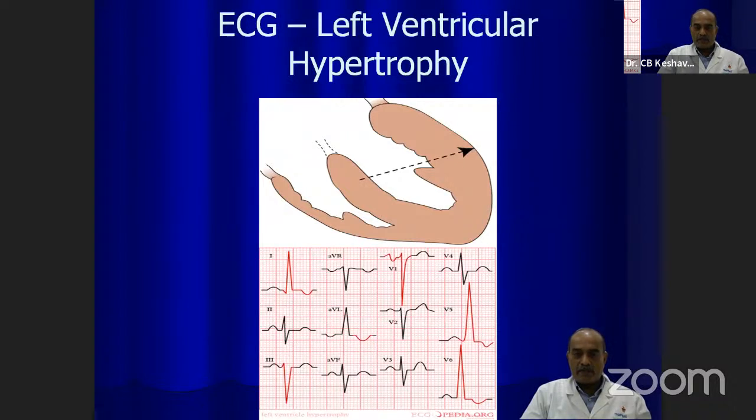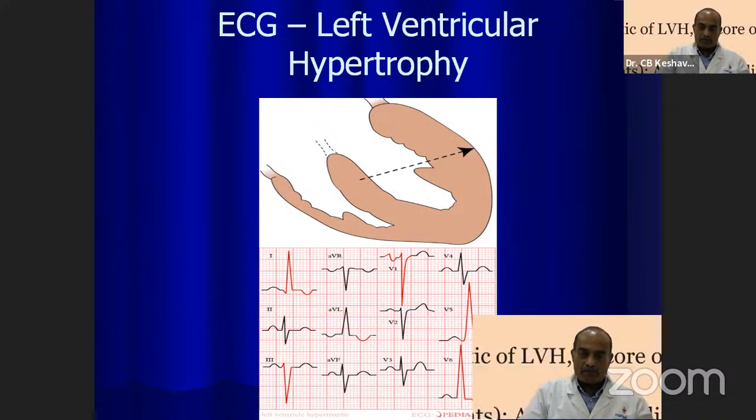If you see here, the thickness of the left ventricular muscle has increased, usually about 9 to 11 millimeters. If it is 12 millimeters or more, the septal thickness and the posterior wall thickness in diastole, we call it left ventricular hypertrophy. So you see tall R waves in lead 1, tall R wave in AVL, deep S waves in V2, V3, V1, and tall R waves again in V5 and V6. The QRS has just become a little broader than normal. 0.10 or 0.11 is the normal QRS duration. If it is wider than that, it constitutes an incomplete bundle branch block.